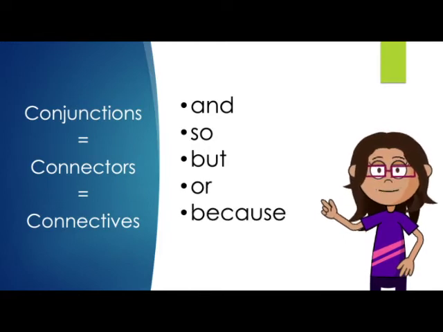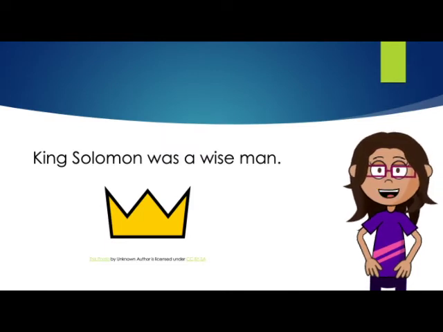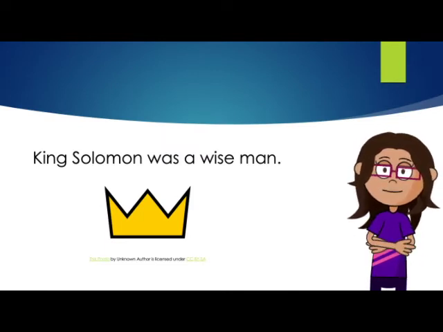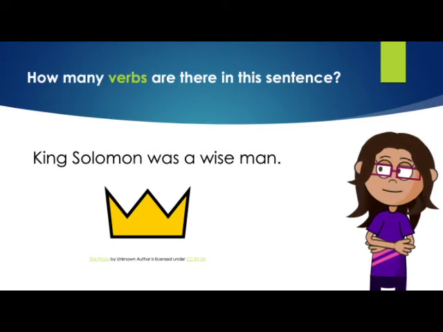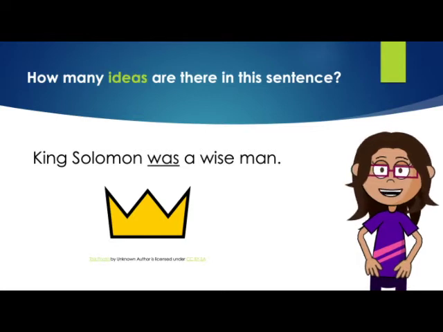Let's see this example. King Solomon was a wise man. How many verbs are there in this sentence? Only one. Was. Now, how many ideas are there in this sentence?